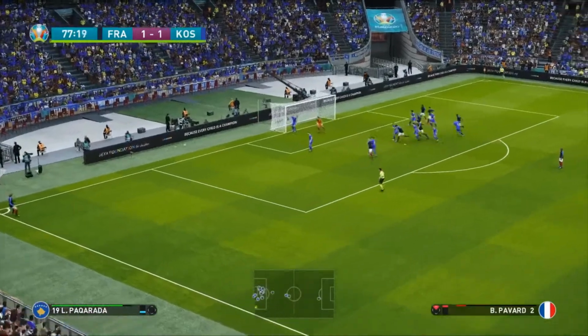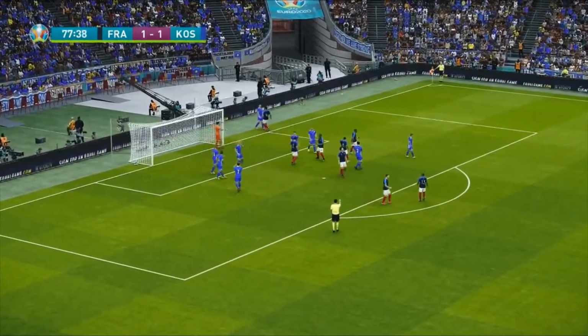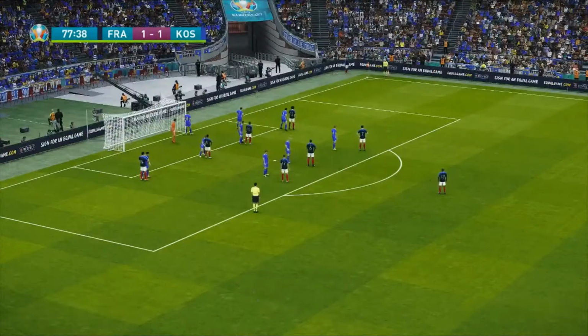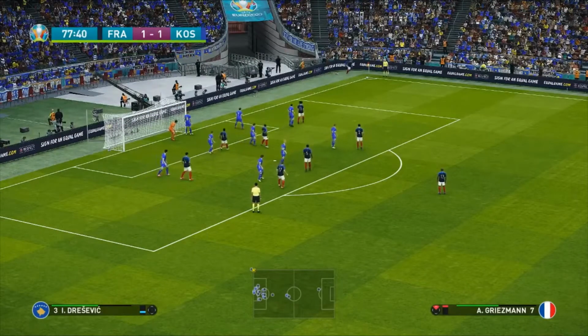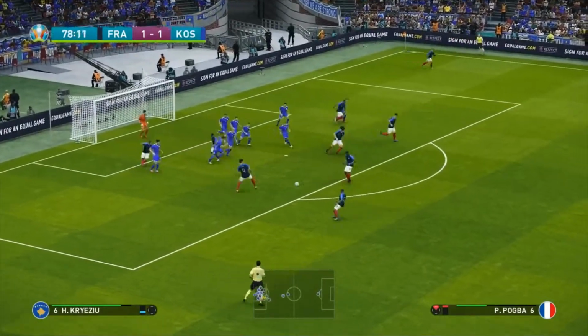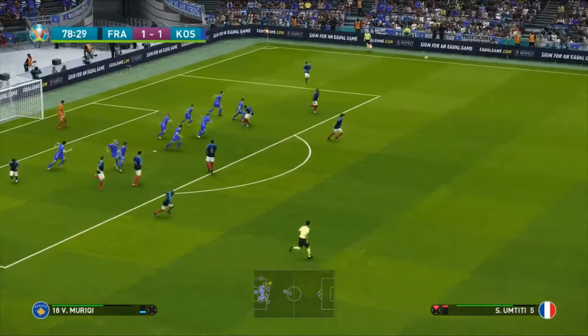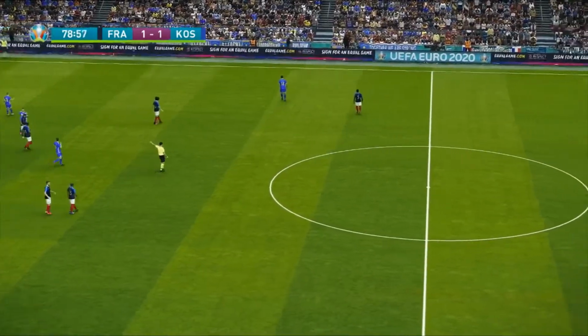He does. Tries to get it for Pavard. It's at the back post, and it's going to go for another corner again. They are hanging on for dear life in this game. Another corner for France. Griezmann. In for Lucas Hernandez, who tries to get there. Varane chests it down for Paul Pogba. The lines are cleared, and that ball is going to go out of play. And it's going to be a throw-in for France.